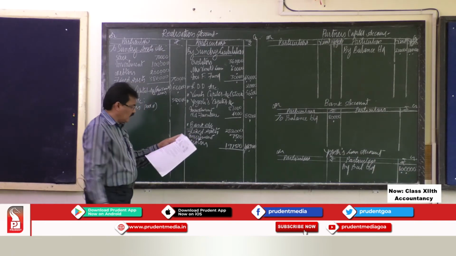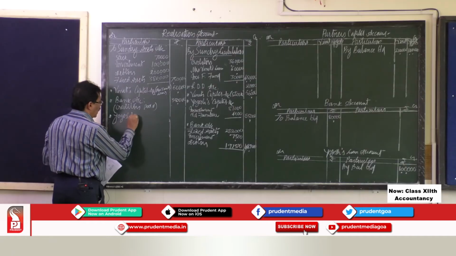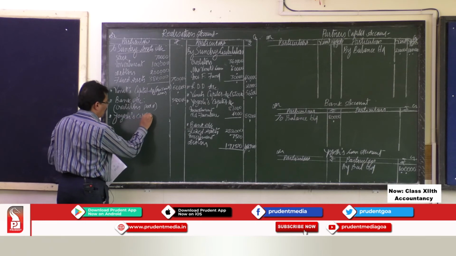Now the last adjustment is realization expenses rupees 2,000 were paid by Yogesh. Realization expenses actually the firm has to pay, but now here Yogesh is paying that. So once he pays, you have to debit his account, so to Yogesh capital account.